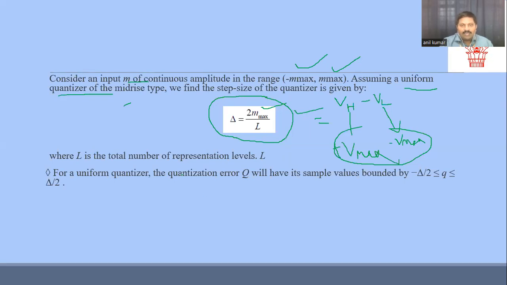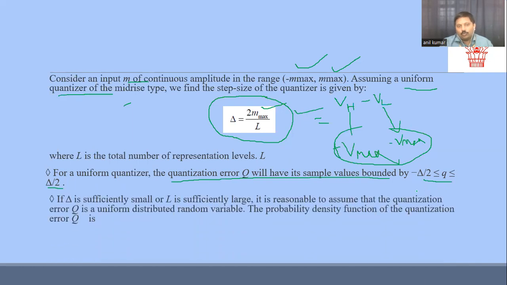Now we are limiting our quantization error to swing between plus delta by 2 and minus delta by 2. Again, it is very much clear that we should take care of our PDF, which stands for the probability density function.